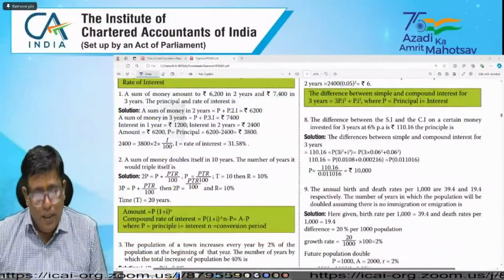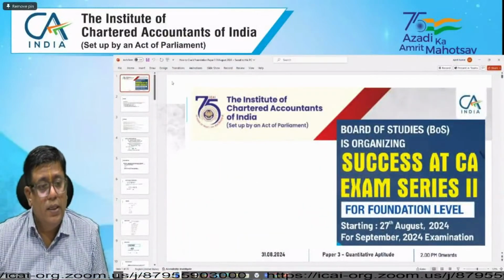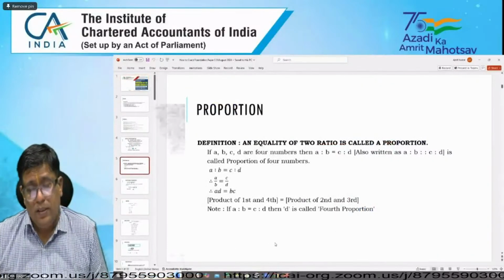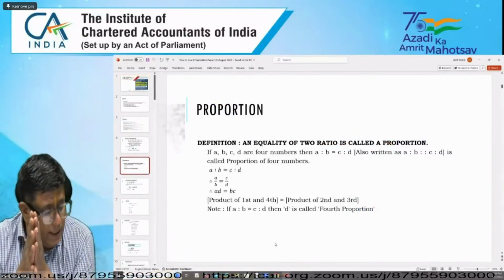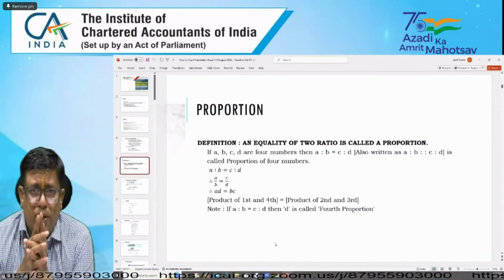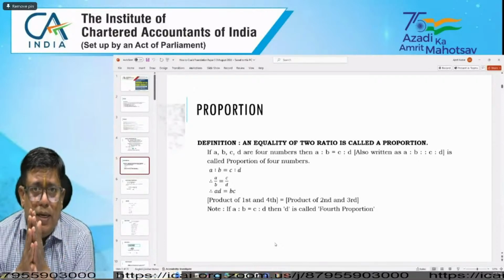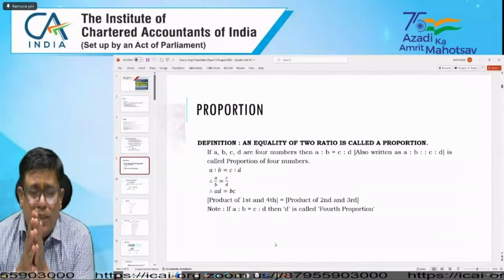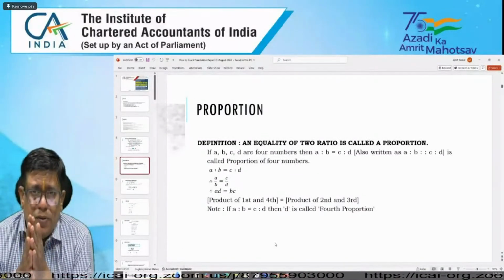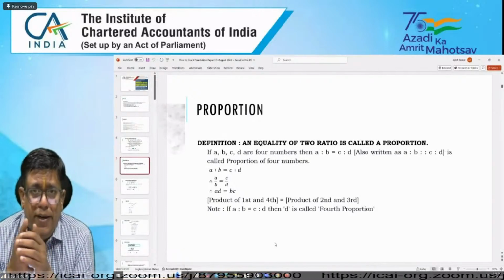Now coming to the next chapter. After that, the important topic is permutations and combinations. Sometimes 5 or 6 questions are possible to come from permutations and combinations, depending upon the weightage.